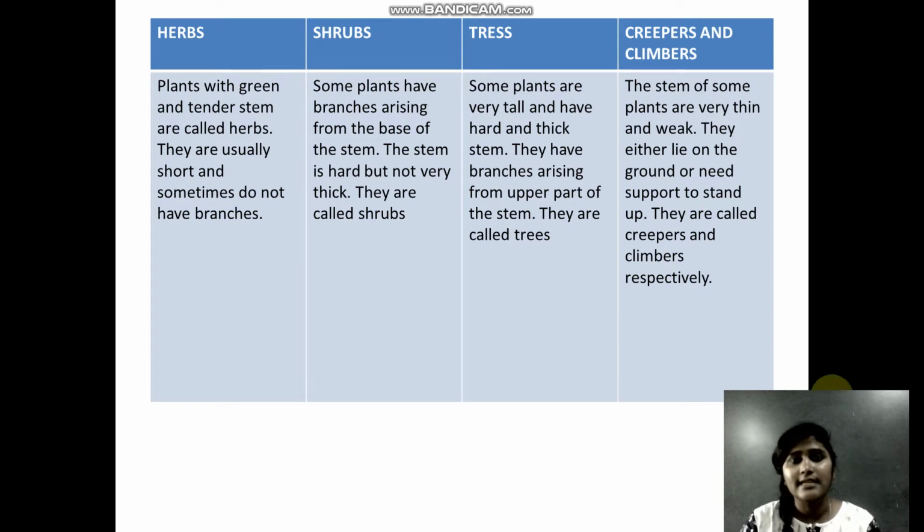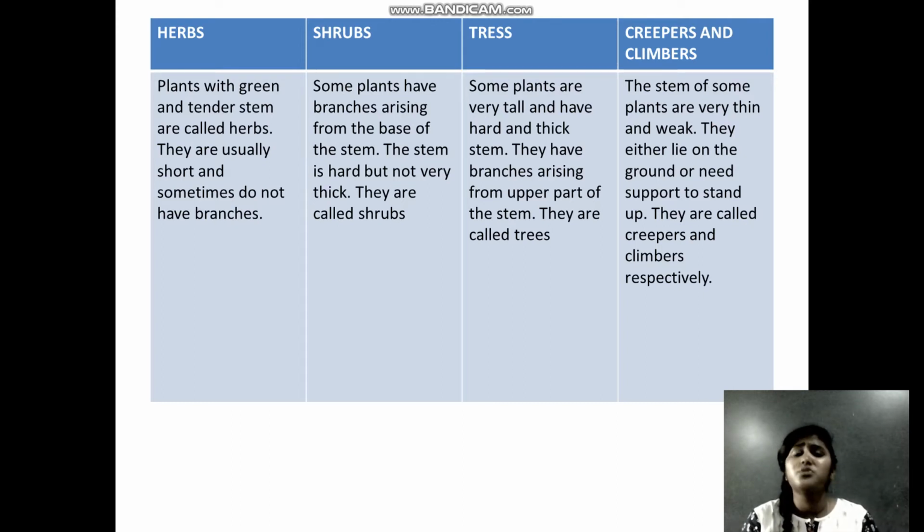And then the next category is creepers and climbers. These are a little different from the other three types of plants because they have a stem, but this stem is very thin, so they do not get a proper support system. These plants will either grow by lying on the ground, or grow upright by taking the support of some other external support.